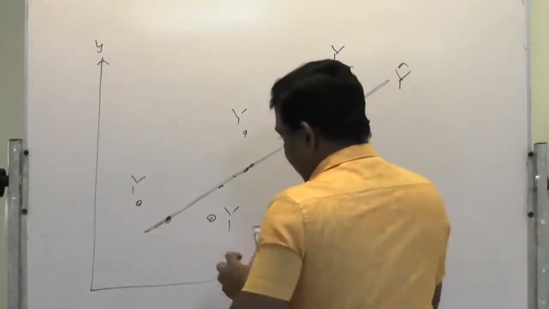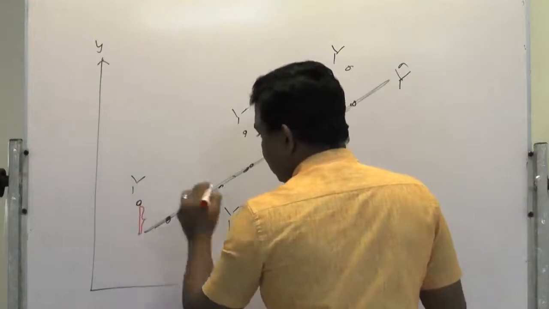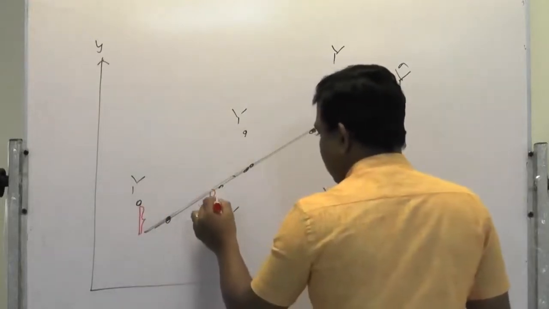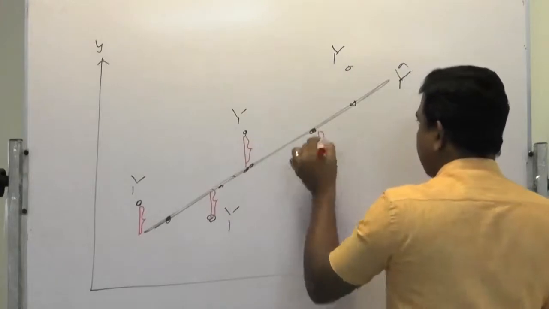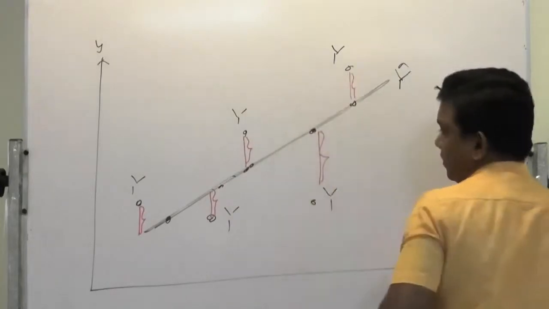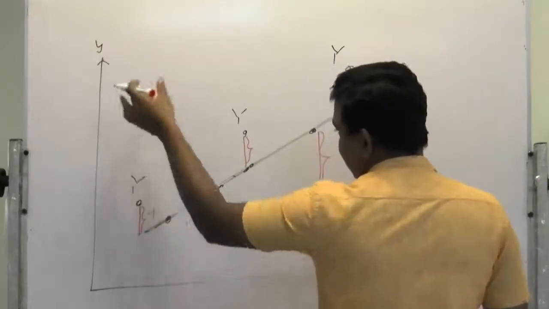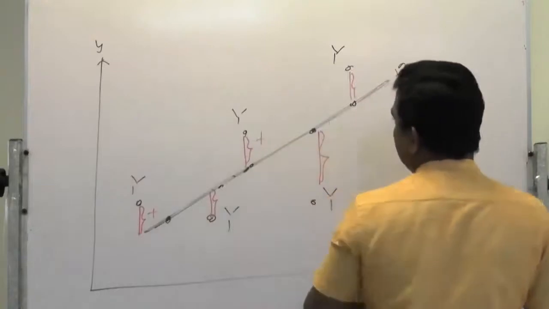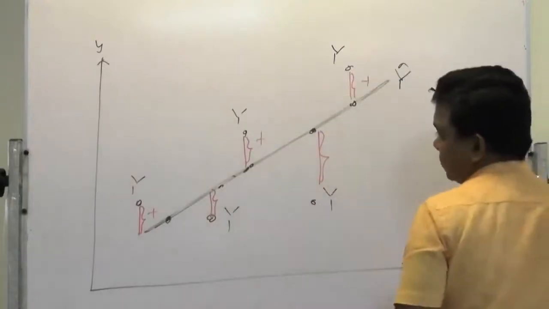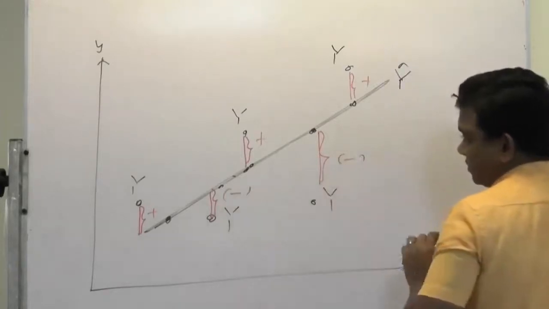Now the deviation between estimated y and actual y is the variance. This variance is plus because actual y is greater than estimated y on the line. This is also plus, this is also plus, this is a minus and this is a minus.